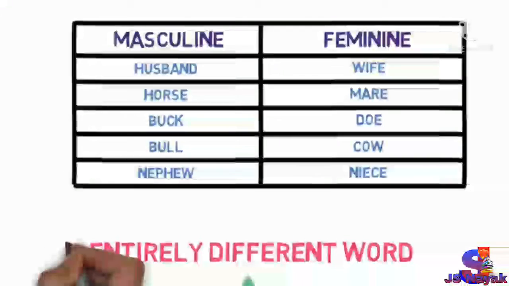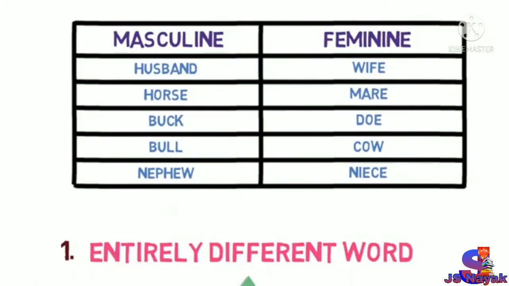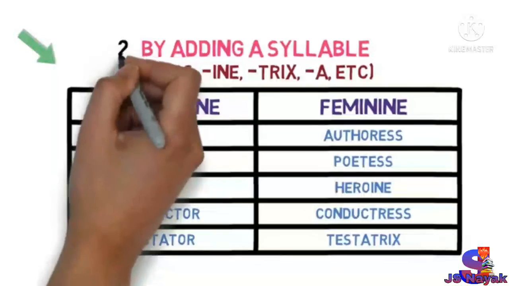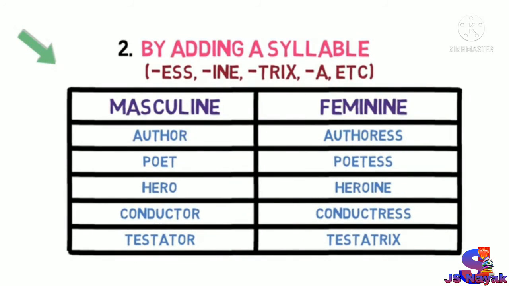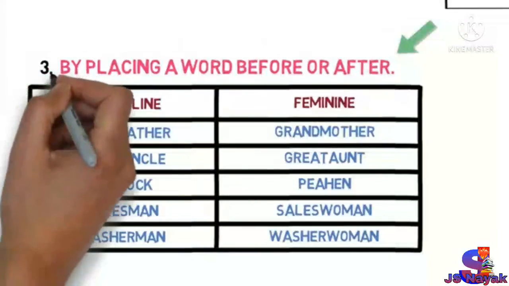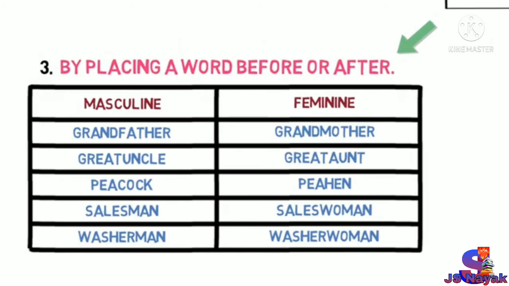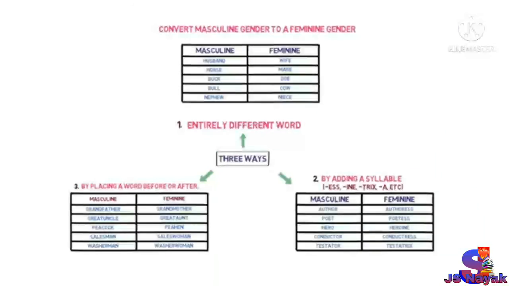Again I will repeat. First is by using an entirely different word. Number 2, by adding syllables like ESS, INE, TRIX, A, etc. And 3, by placing a word before or after the word. So in this way, we can convert a masculine gender to feminine gender.